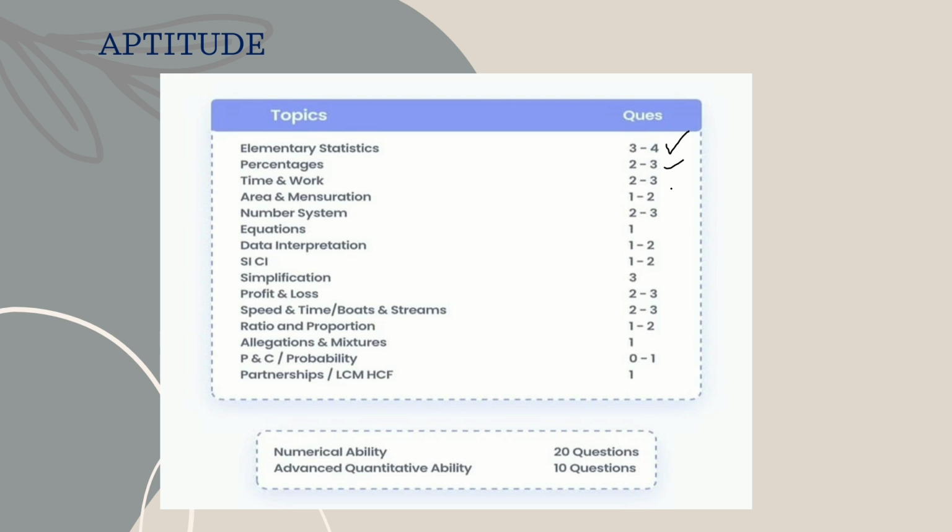All these are very important. I suggest you don't prepare less weightage chapters because you have less time. If you prepare more weightage chapters, you will easily solve more questions within less time.